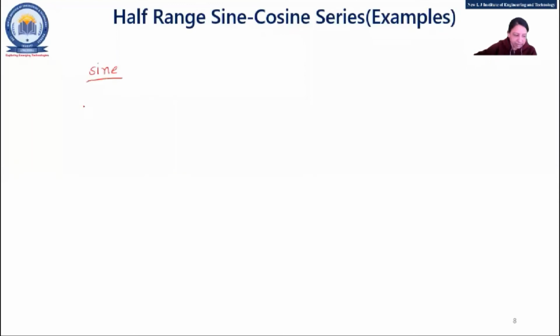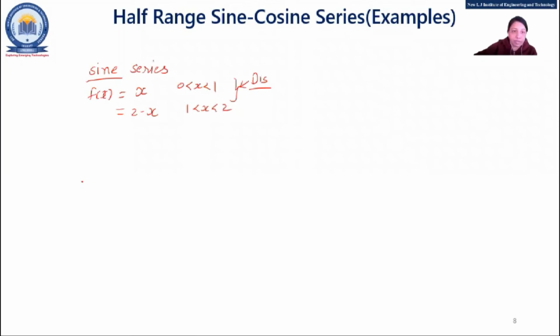Find the sine series of f(x) equal to, it will have two values, x and 2 minus x, in which interval? 0 less than x less than 1 and 1 less than x less than 2. Fine. So the function is discontinuous. Obviously, you need to find out which series, sine series.